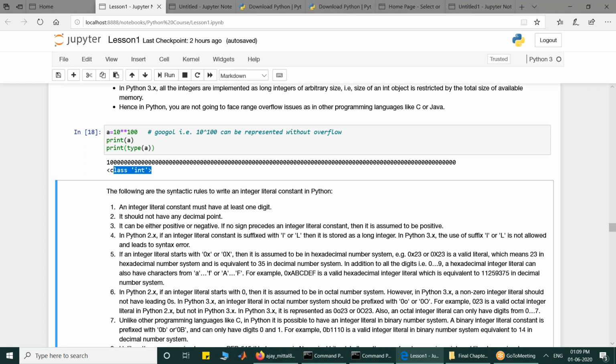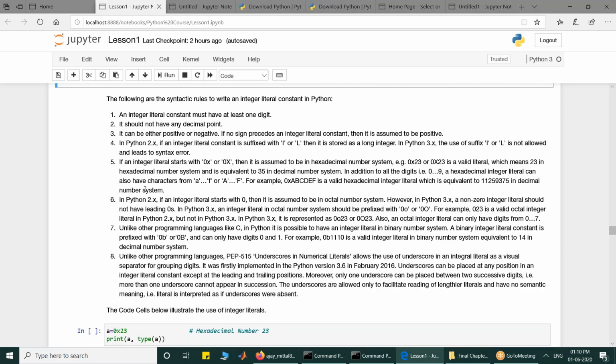Now look at what are the important points that we must remember while writing integer literal constants. By the word literal, we mean the absolute value.